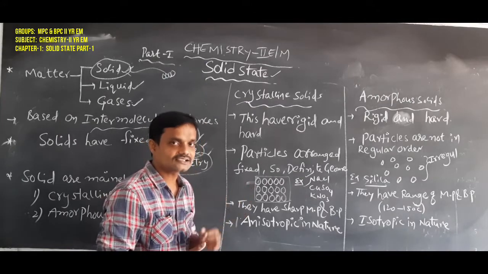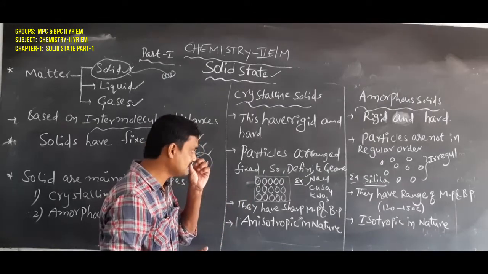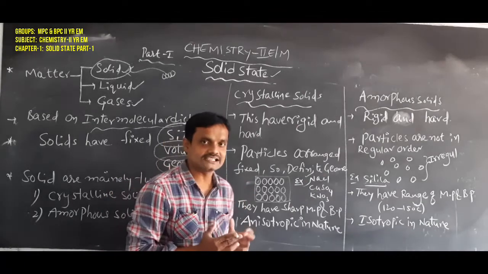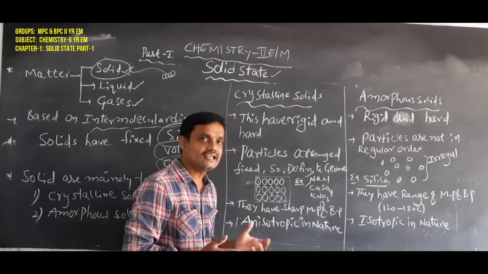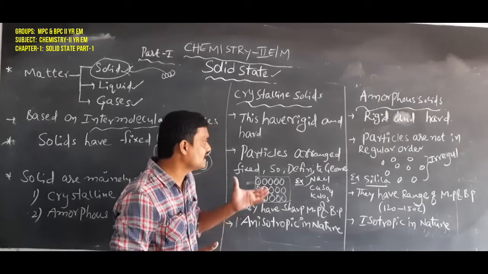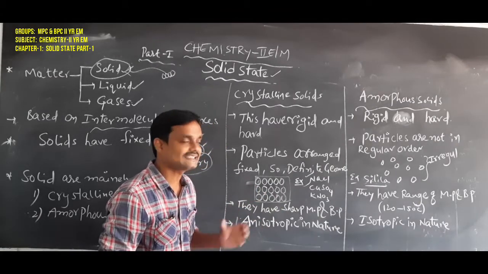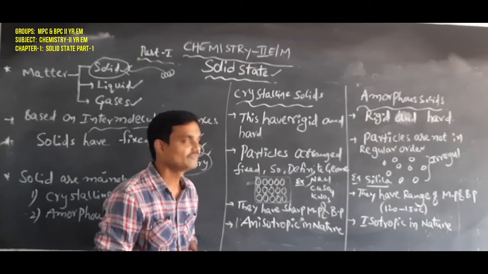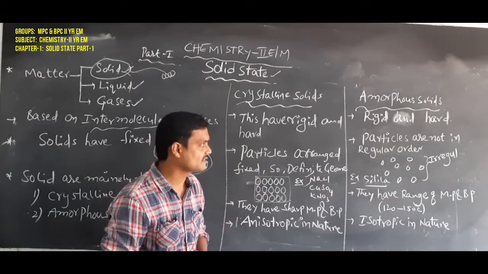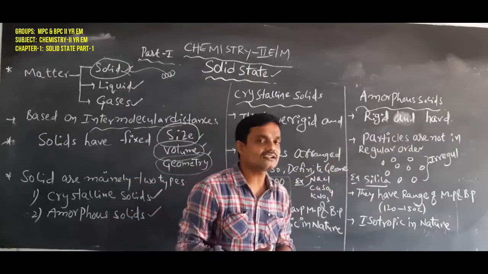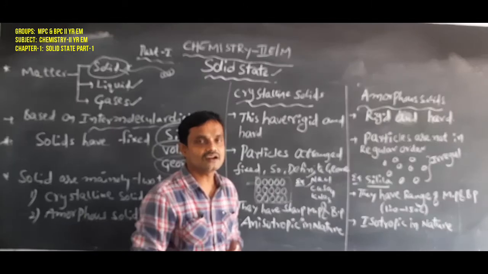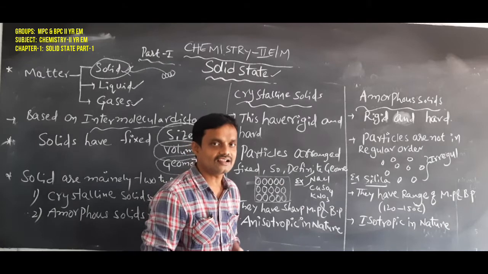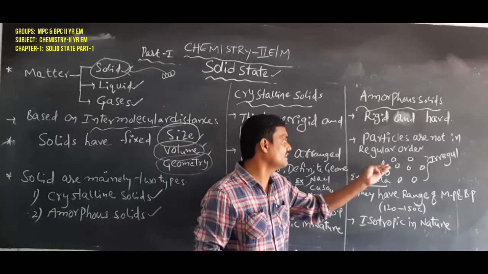So in crystalline solids, the particles are arranged in a fixed, orderly way. Due to that, they have a definite geometry. In the case of amorphous solids, the particles are not in a regular order. That means they are not arranged in a fixed order; they are arranged irregularly.